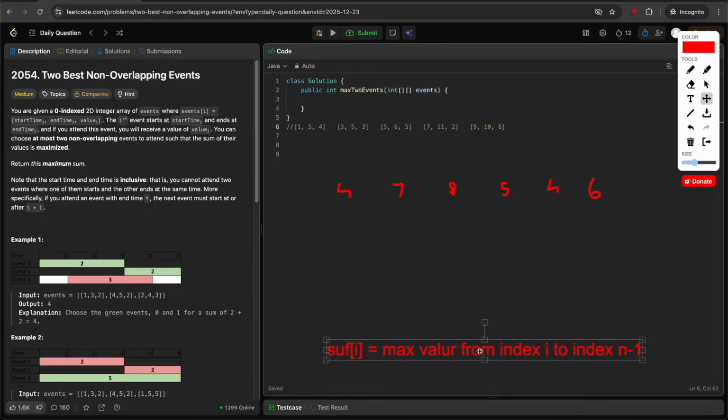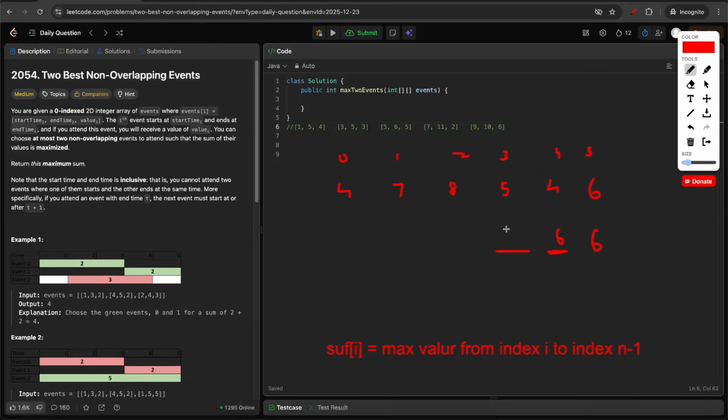According to this definition, suffix of the last element is equal to the max value from that particular index to the last element. So suffix of this value will be 6. Let me write the indexes as well. Next, suffix of this value will be the max value starting from index 4 until the last of the array. So the max value among these two will be again 6.